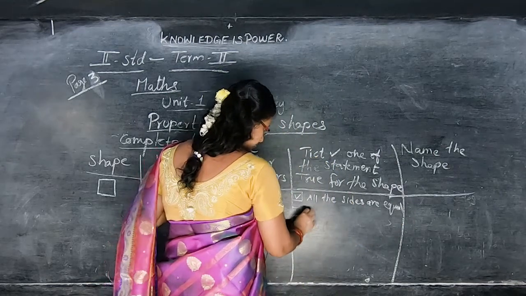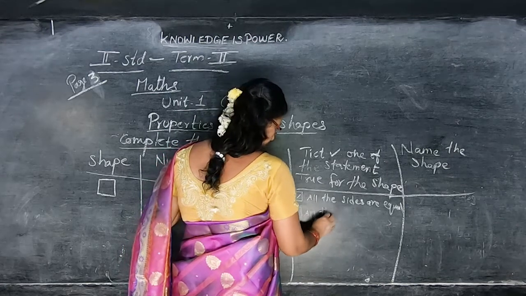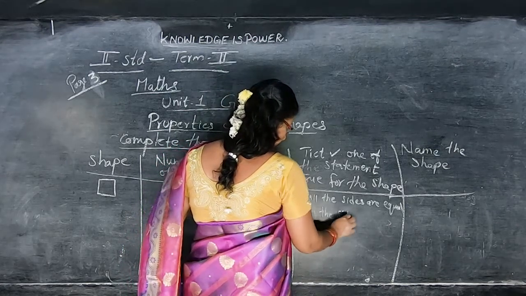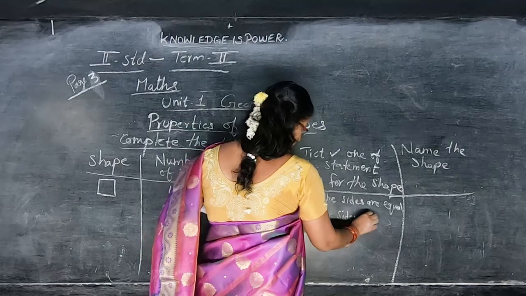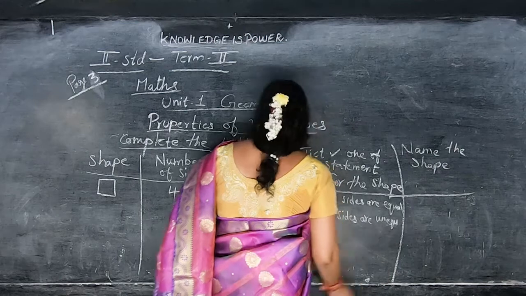Here is another statement. Sides are not equal. All the sides are unequal. Okay.